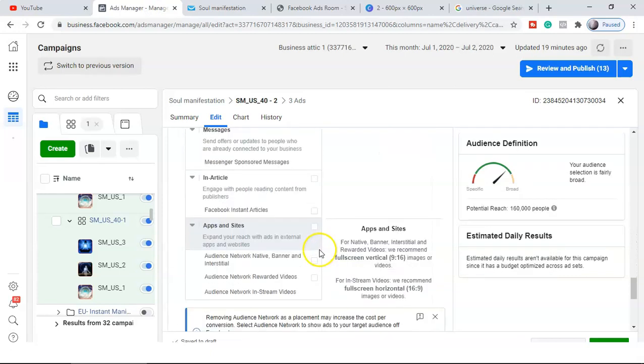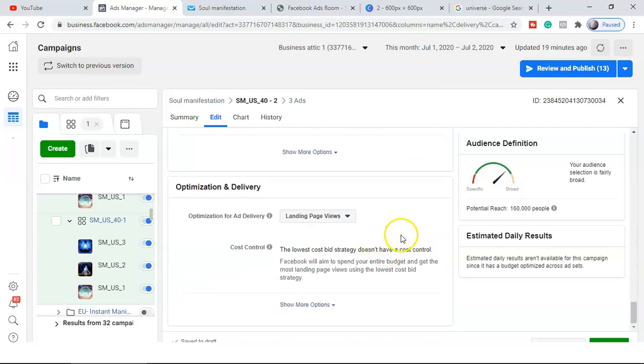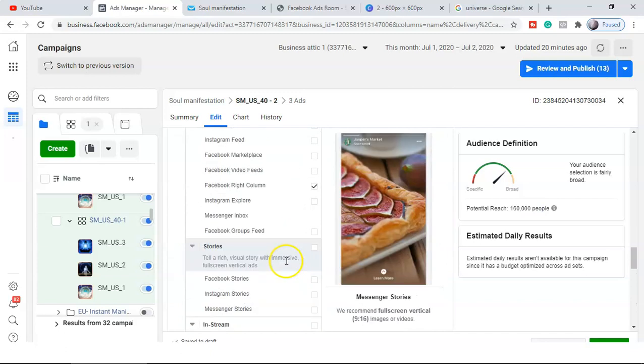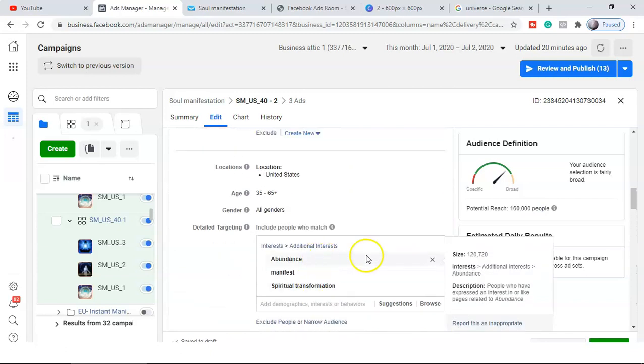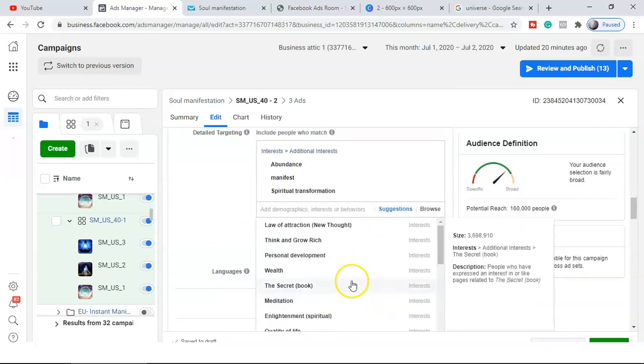The placement will remain the same, right? We are not going to make any changes in all of this. And here you can see the potential is very, very less. It's fine. We are just testing. If you want, you can also add here like personal development, something like that. Okay, like law of attraction. But if you select personal development, I think it will go into millions, so I don't want that.